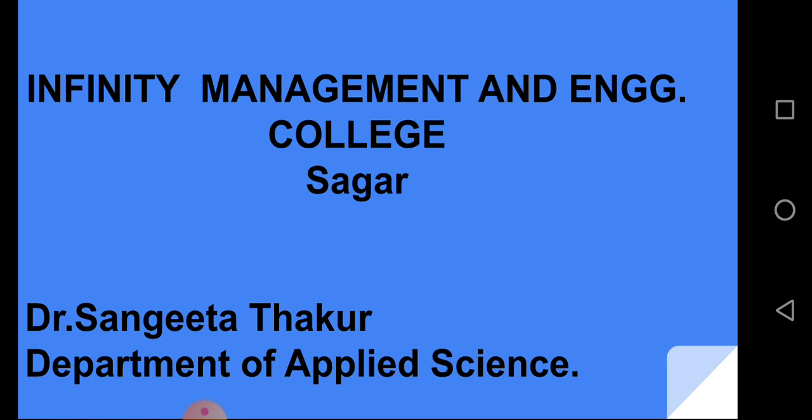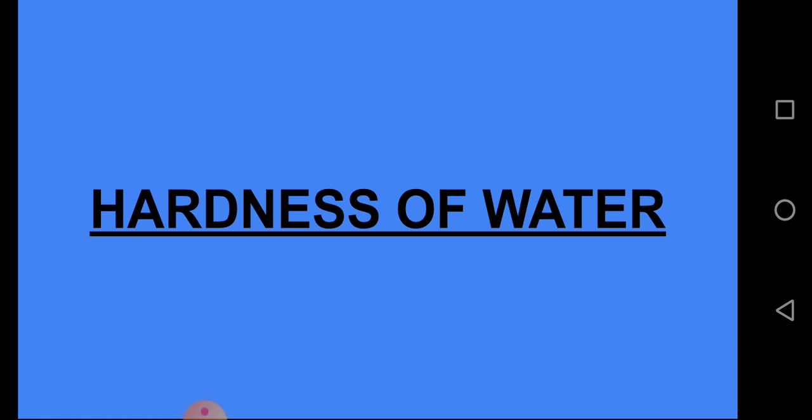I am going to discuss an important topic of engineering chemistry from Unit 1, that is hardness of water. As we know, hard water has various disadvantages, and hard water is due to presence of hardness in water. So first we discuss definition and causes of hardness.